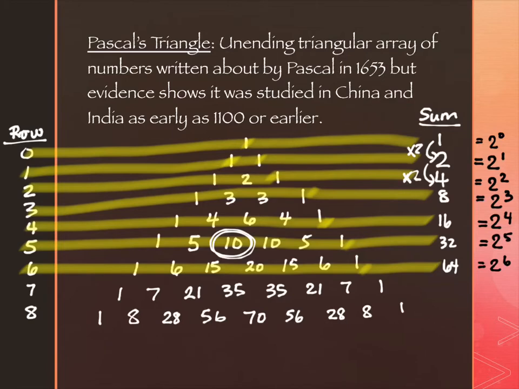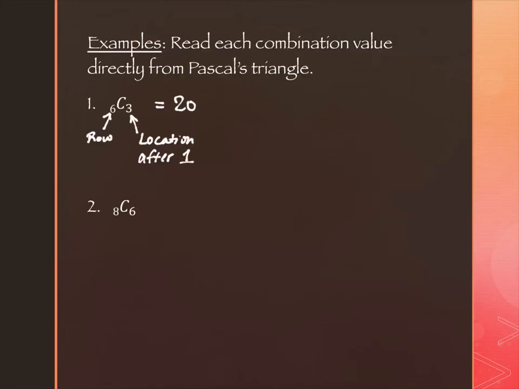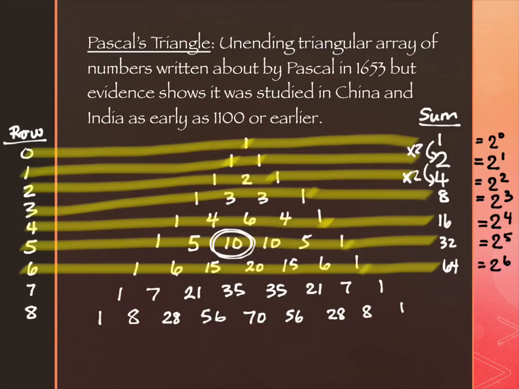Okay, is that all right? So this says I need to be on row 8, and it's entry 6, right? The 6th value after the number 1. So again, ignore the one diagonal part. I'm on row 8, that's the last row. So this is 1, 2, 3, 4, 5, and 6. The answer is 28.